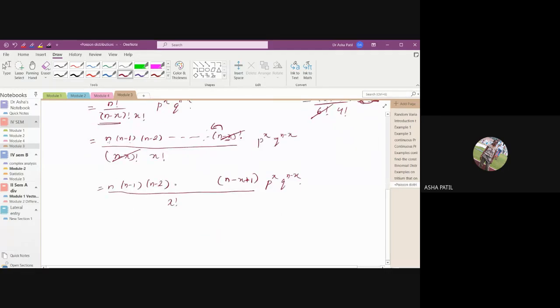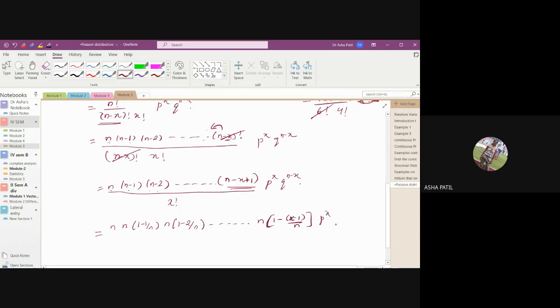Now what I want is, we'll take n common from each of the terms. First we already have n. In the second term, again I'll take n outside. It is 1 minus 1 by n. Again I'll take n outside from the n minus 2 term, 1 minus 2 by n, and so on it continues. Again from the last term, I will take n common, n outside, 1 minus x minus 1 divided by n.